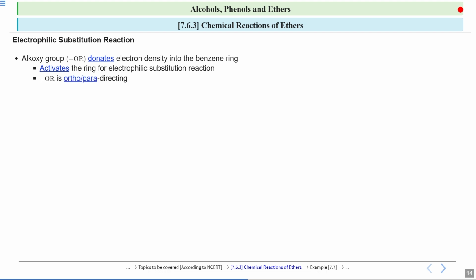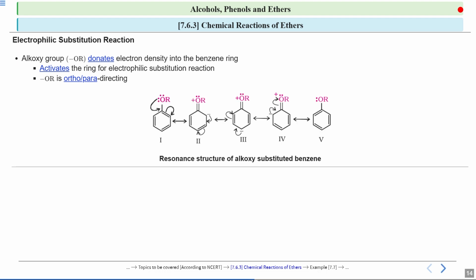Now this OR group, the alkoxy group, is an ortho and para directing group. This means that during substitution reactions, the new groups are more likely to attach to the ortho and para positions. Okay. Now, these are the resonating structures of alkoxy-substituted benzene. On this benzene, you have this OR group and this oxygen has electron density. The electron density on this oxygen is not localized. It is delocalized because it is taking part in resonance.